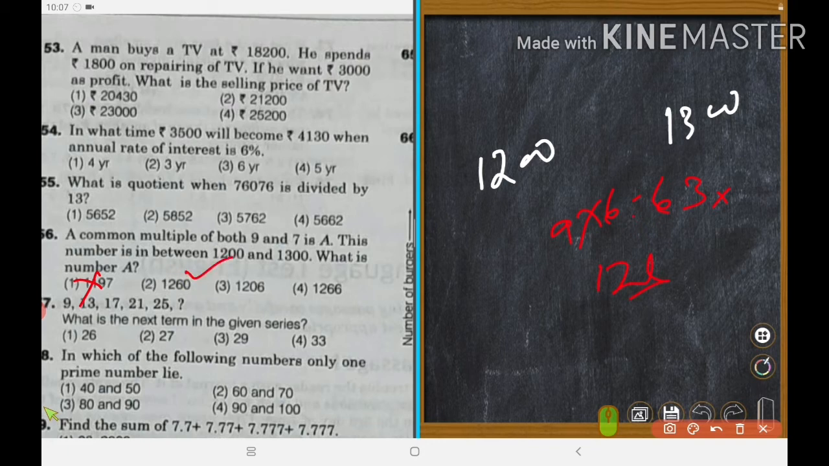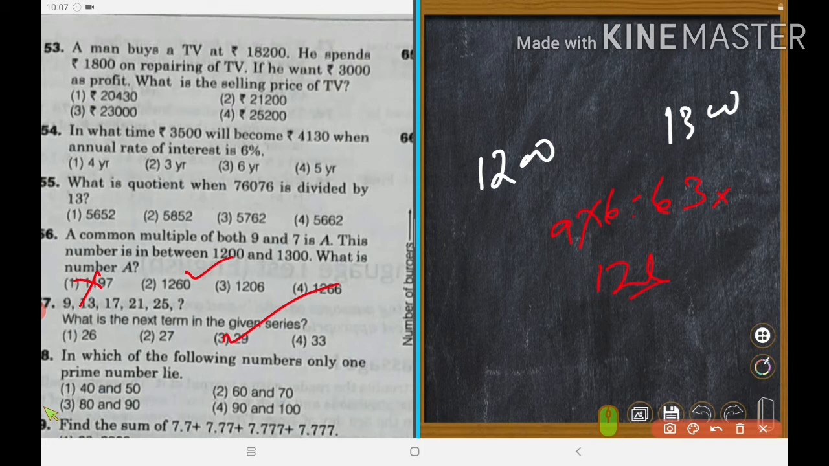Yes. Next. What is the next term in the given series? What is the next term? Tell me. 9, 13, 17. So in every case 4 is added. Right? 9 plus 4 is 13, 13 plus 4 is 17, 17 plus 4 is 21, 21 plus 4 is 25, 25 plus 4 is 29. Could you understand? In each case 4 is added.